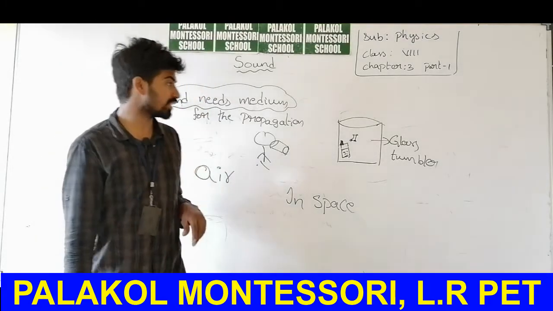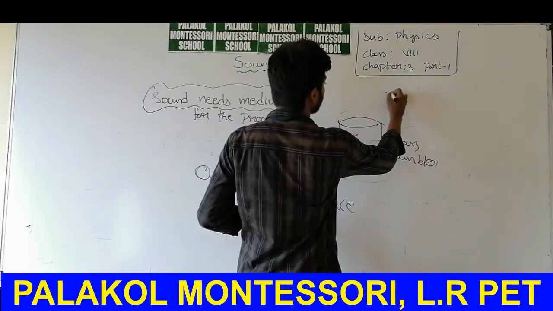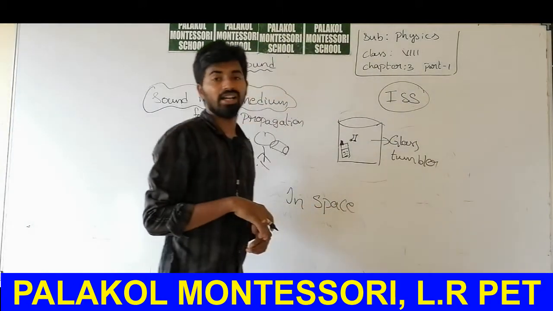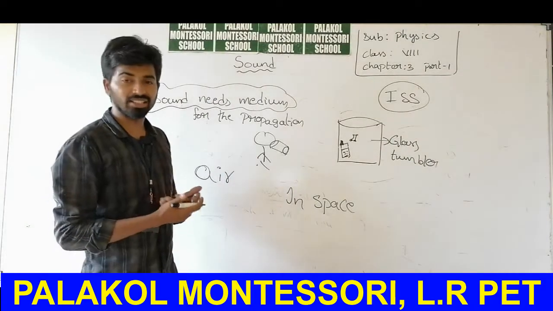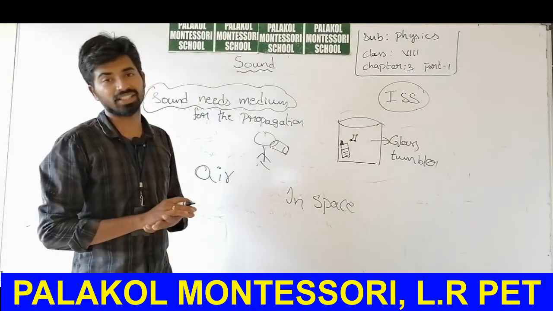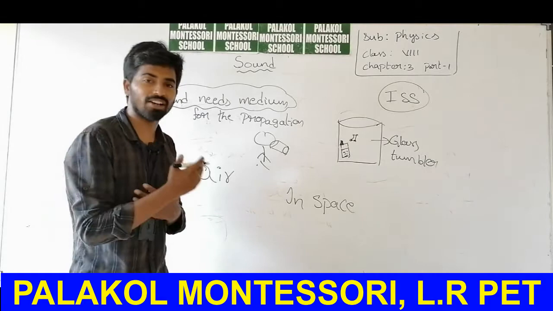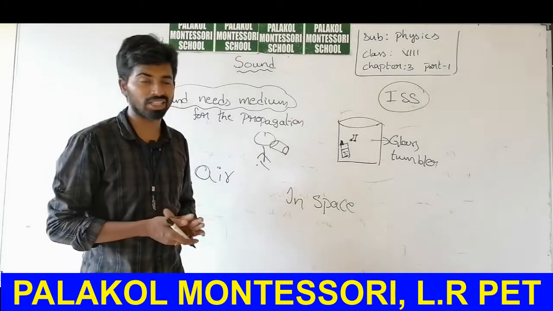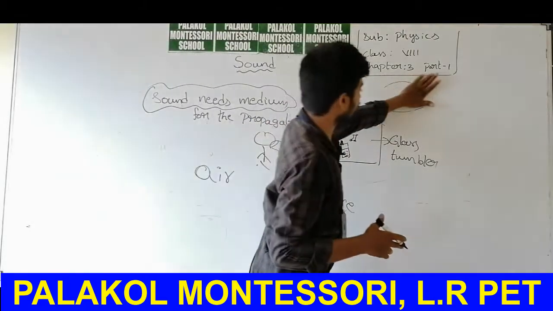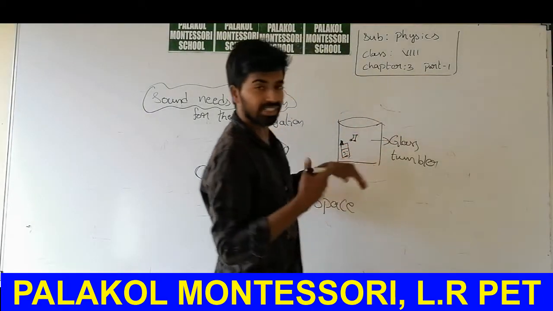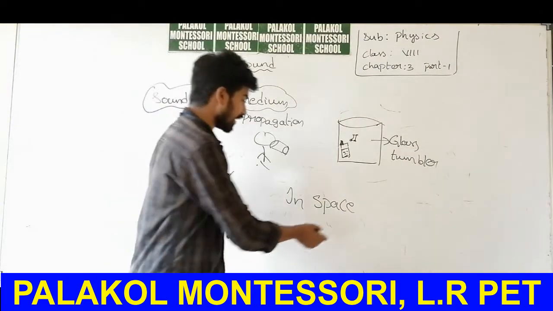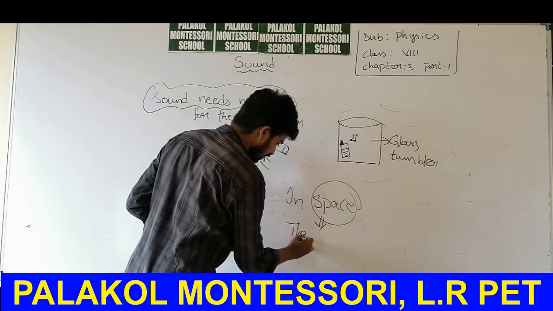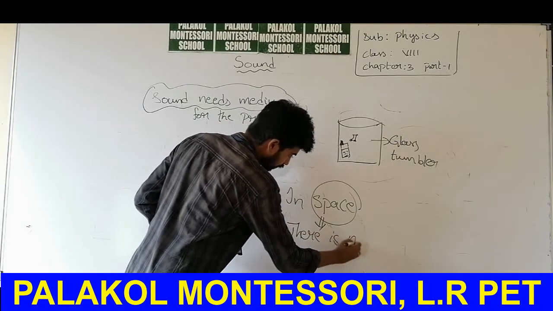For example, the persons in the ISS, the International Space Station. The International Space Station has some air for breathing, so definitely they can communicate with each other normally. But in space, if they come out of that International Space Station, there is no medium. In space there is no medium.